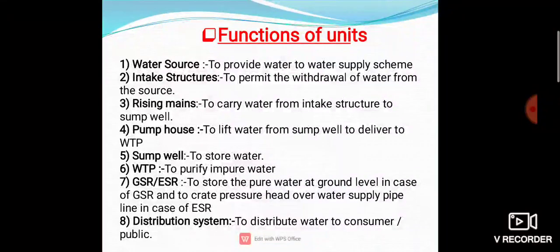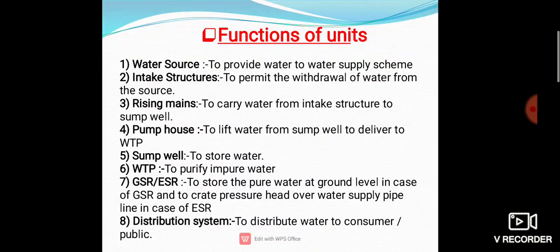After that, there are functions of units. These are the functions of units. Water sources mean subsurface and surface sources, okay. They are used to provide water to the water supply scheme. Intake structures permit the withdrawal of water from the source. Rising main carries the water from the intake structure to the sump well. Pump houses lift the water from the sump well and deliver it to the water treatment plant. WTP means water treatment plant. Then the sump well stores the water.